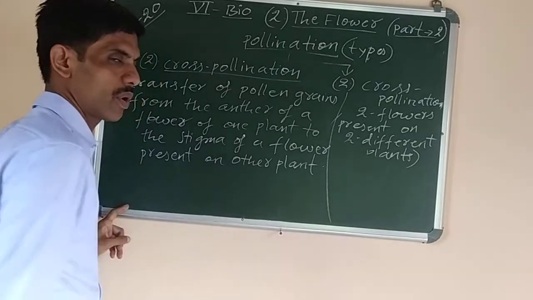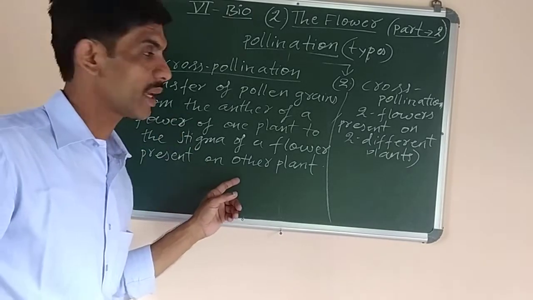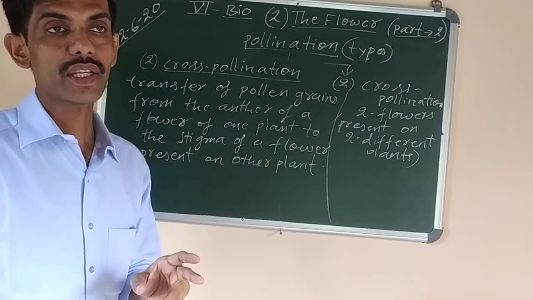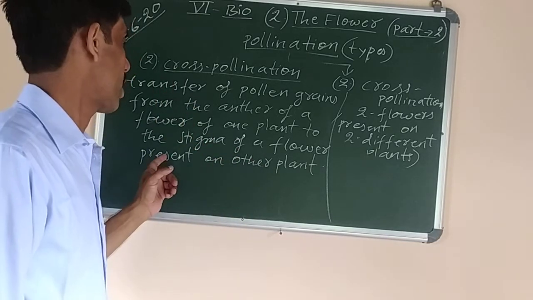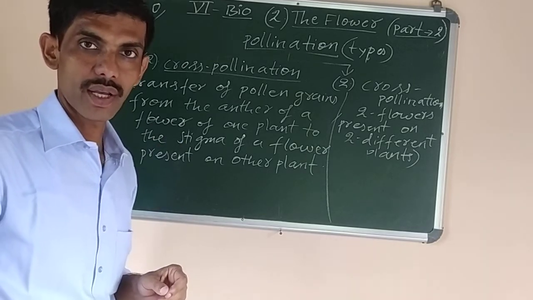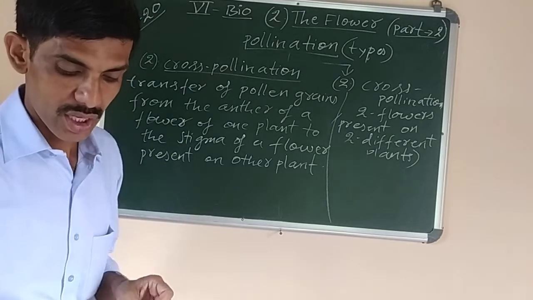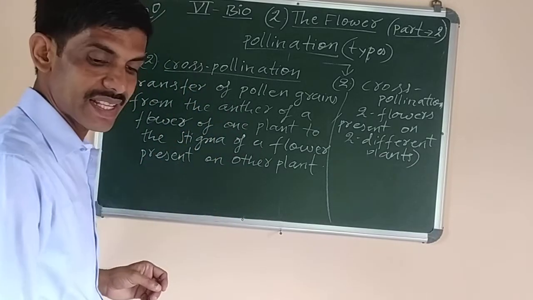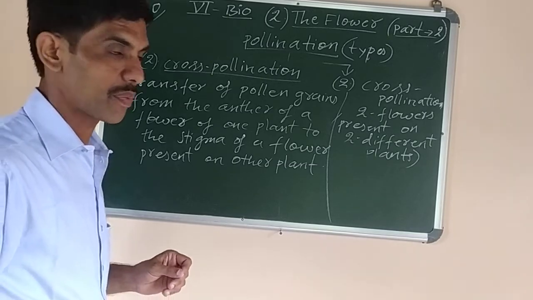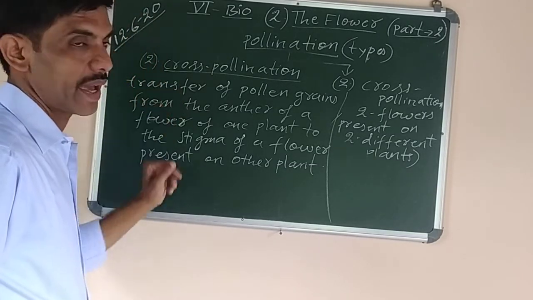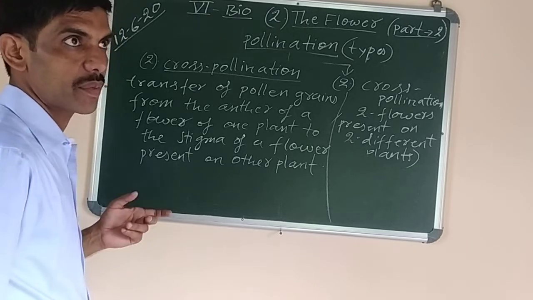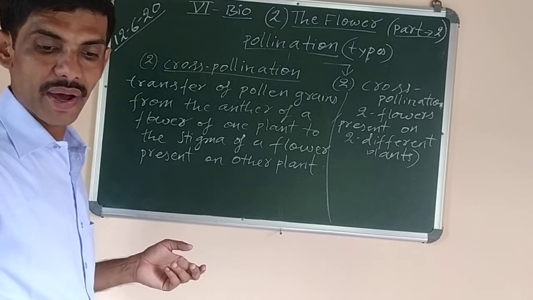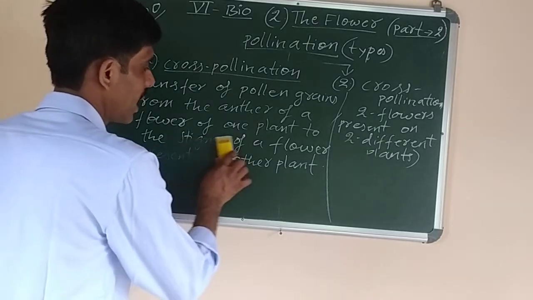We can make it our own definition and write, if we understand the meaning, that cross-pollination means two different plants are there, and within these two plants the transfer of pollen grain occurs from one flower to the other. So such type of pollination is known as cross-pollination. Now next we have the agents of pollination. We studied self and cross-pollination. So we will study some of the characteristics of pollination by wind, pollination by water, and pollination by animals.